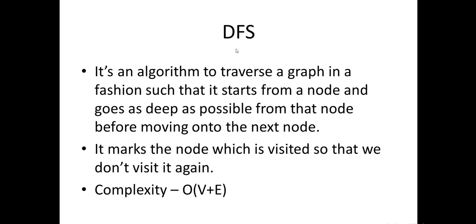Now, let's go through what is DFS, that is depth first search. It's an algorithm to traverse a graph in such a fashion that it starts from a node and goes as deep as possible from that node before moving on to the next node. It follows the approach of backtracking. That is, we go as deep as possible from a node, and when we can't move forward, we backtrack and go to another node. Here, the most important point is the node which is once visited can't be visited again. So each node is visited only once. So the complexity is O of V plus E, that is vertices plus edges.